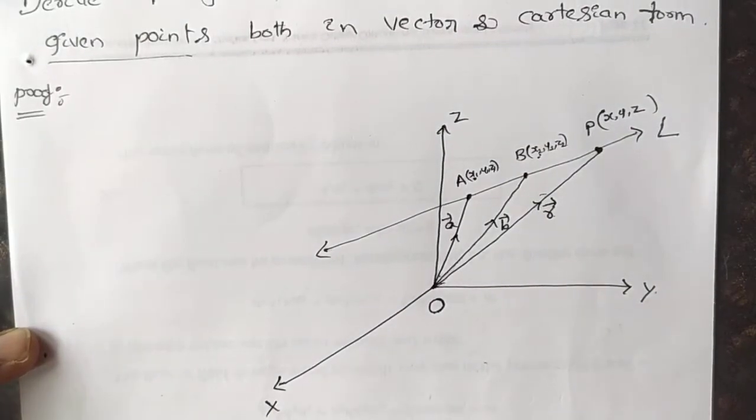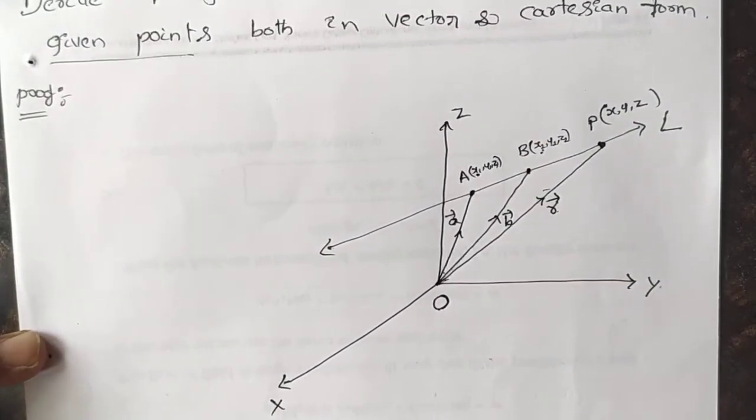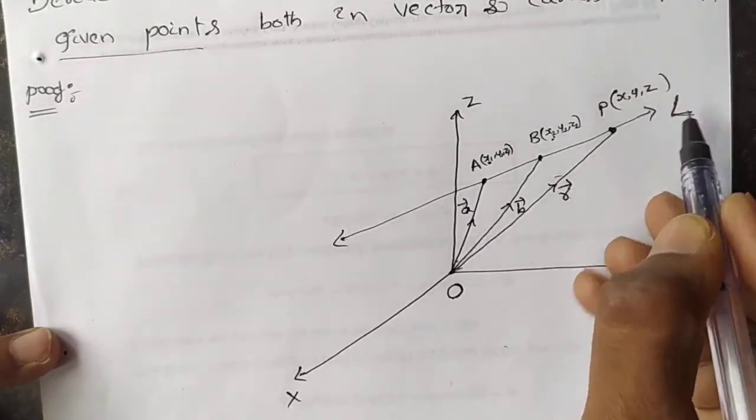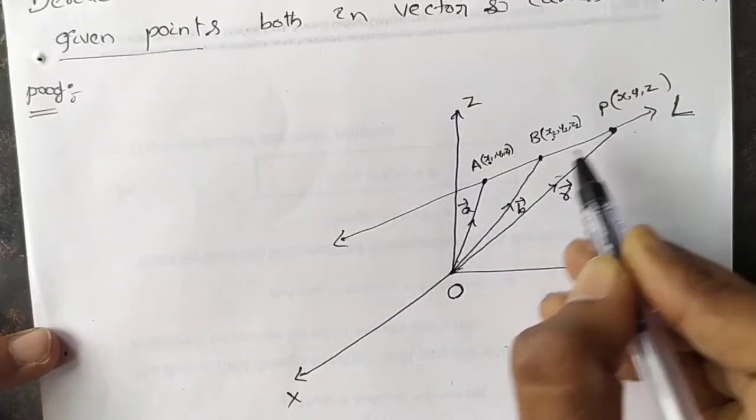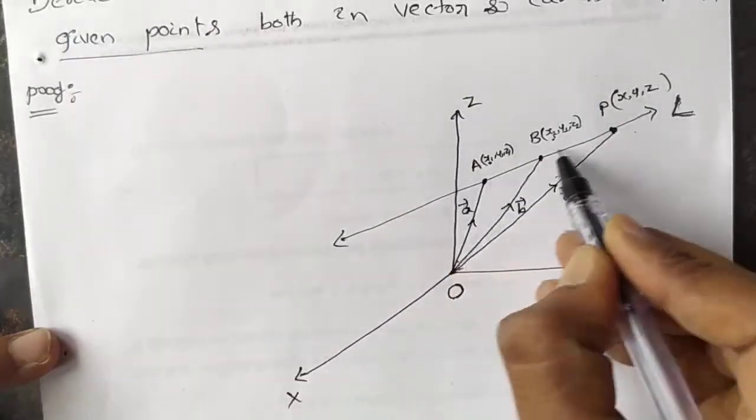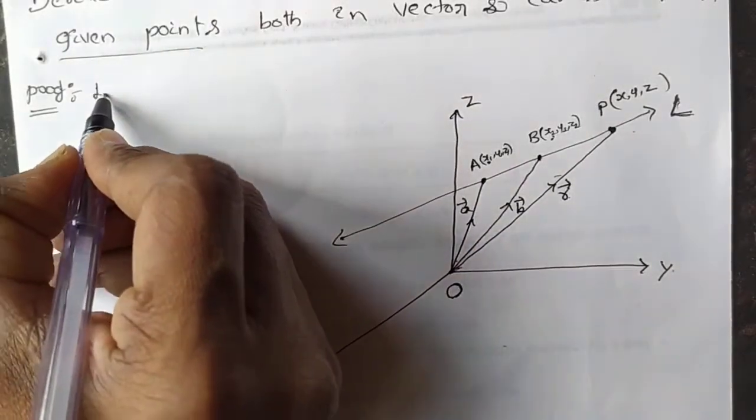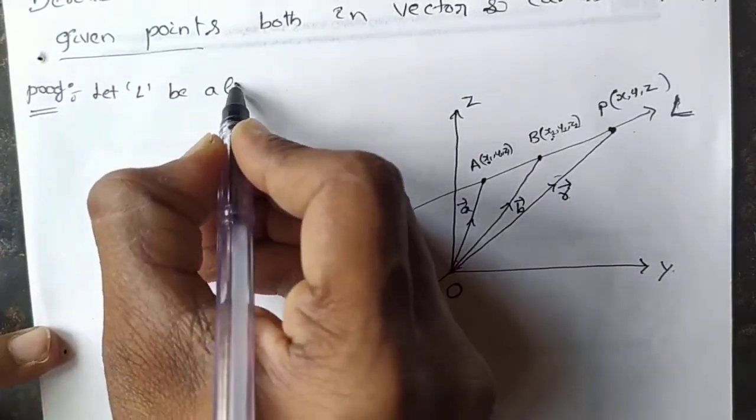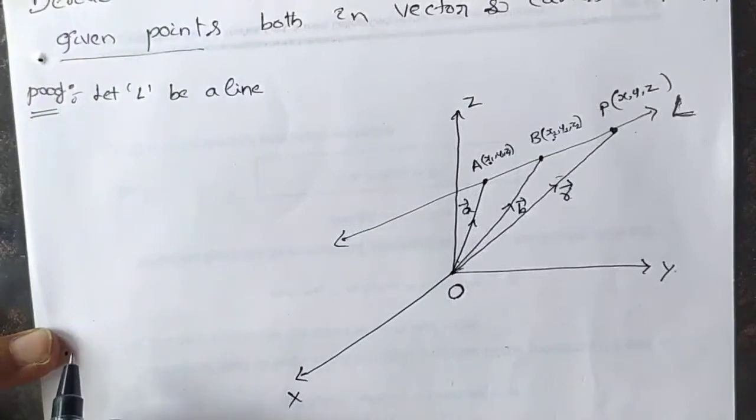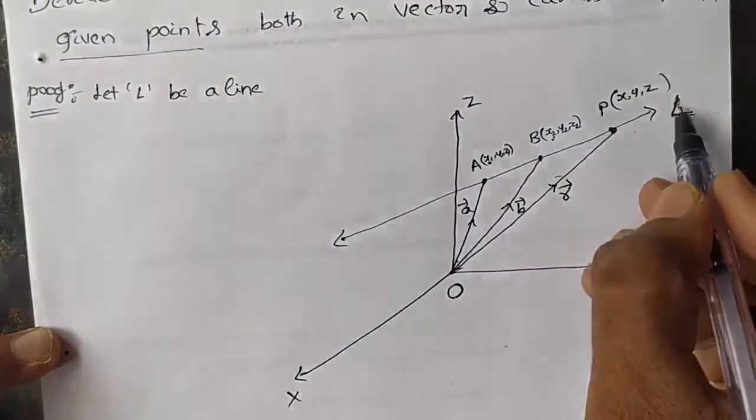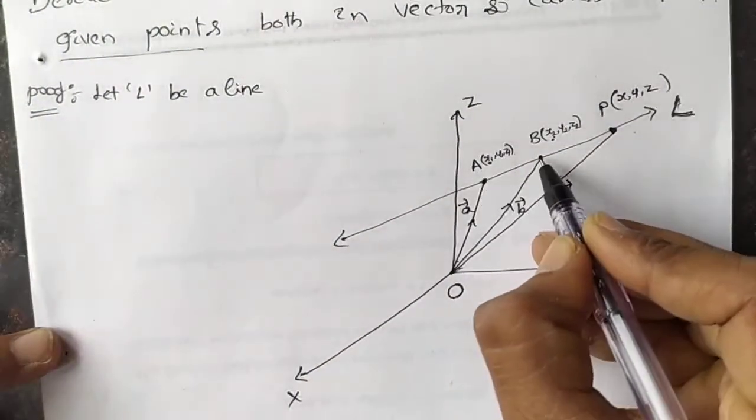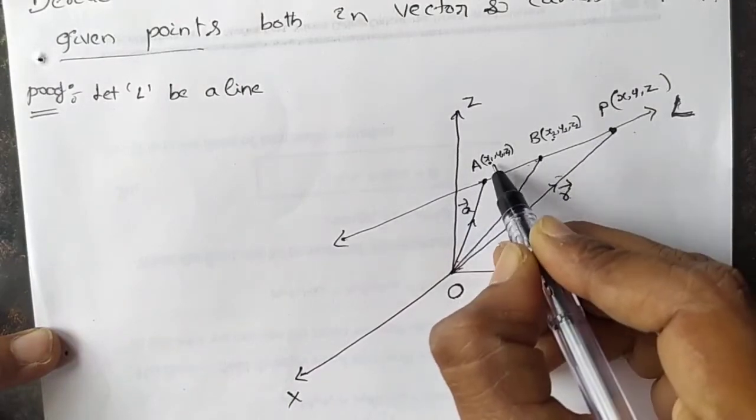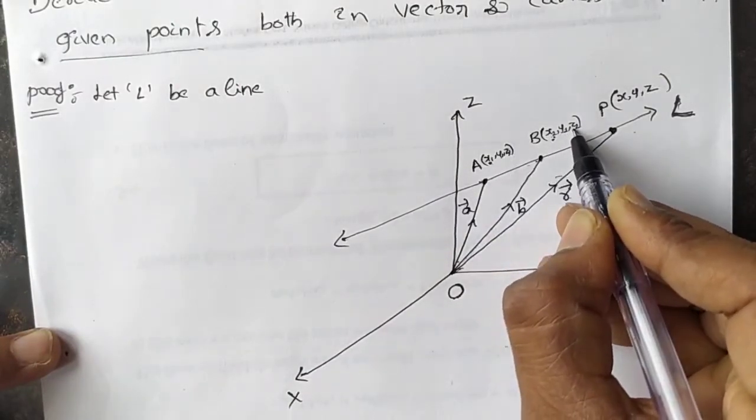Okay. Now, you just write down the explanation of this figure. Let L be a line which is passing through 2 points A, B, which is x1, y1, z1, x2, y2, z2.